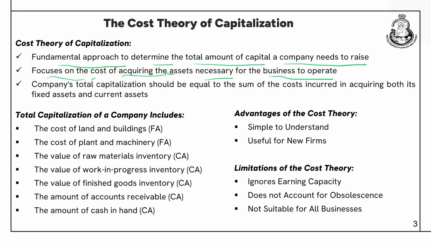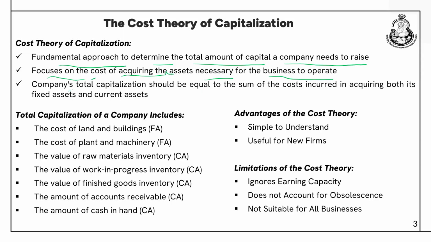This entirely focuses on the cost of assets. So, let us say a company requires 30 lakhs of assets to start a business. From this point of view, the capitalization for the company would be 30 lakhs. So, it is the cost of acquiring assets necessary to operate a business. Now, a company's total capitalization should be equal to the sum of the cost incurred in acquiring both fixed assets and current assets. So, when you are talking about cost of assets, it includes fixed assets as well as current assets.